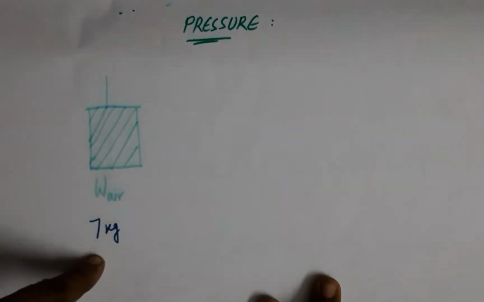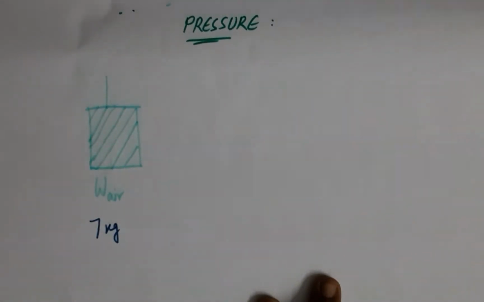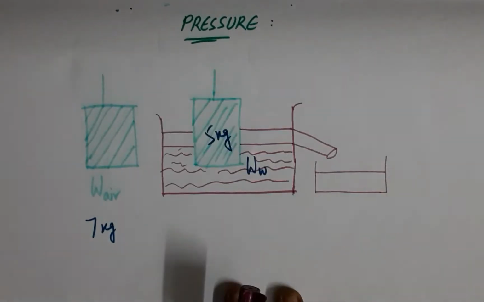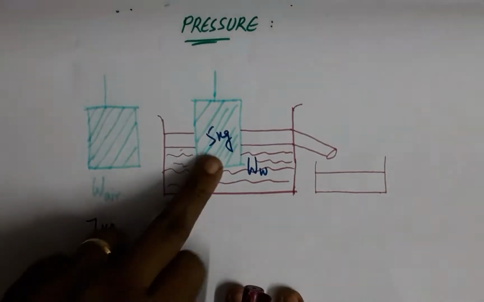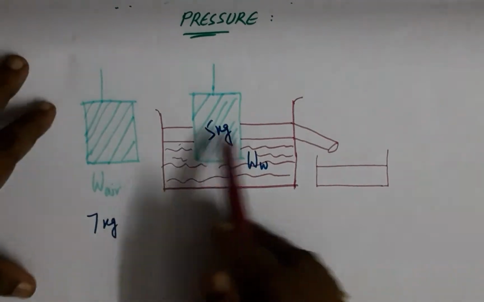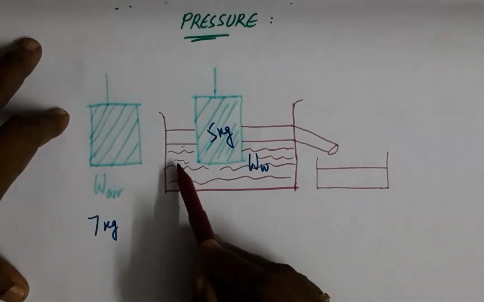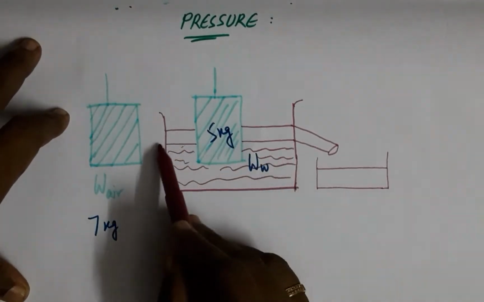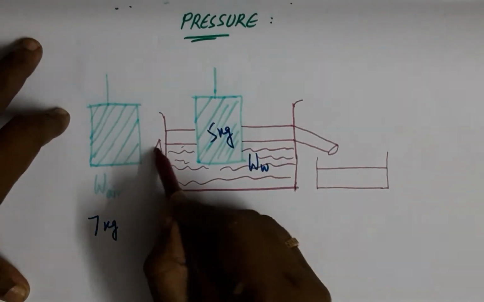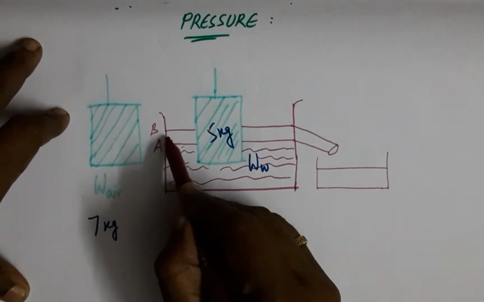Let us understand pressure. The weight of an object in air is 7 kgs. If I place the same object under water, it will measure 5 kgs. Now what happened to the balance 2 kgs when placed in water? You can see that the level of water which has been at point A rises to point B, and this